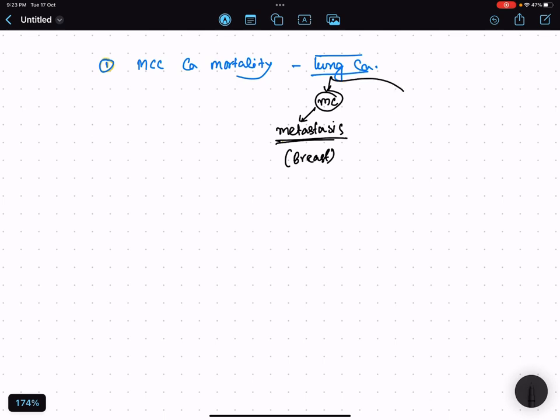Now if they ask you which is the most common primary lung tumor, this is pulmonary hamartoma. Okay, and so these are the three questions. First question is most common cancer mortality, lung cancer. The most common cause of cancer mortality is lung cancer. Most commonly it is a metastasis. Most common site is from breast, and most common primary is pulmonary hamartoma.